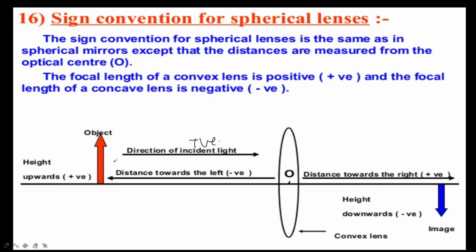The distances measured upwards and perpendicular to the principal axis are taken as positive, whereas the distances measured downwards and perpendicular to the principal axis are considered as negative. So height upwards is always positive, height downwards is always negative. This is called the sign convention for spherical lenses.